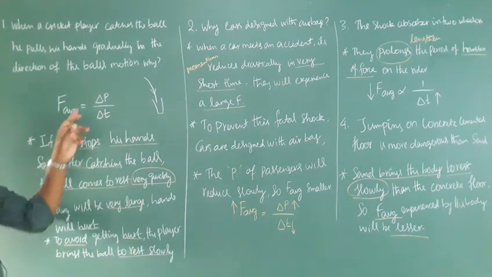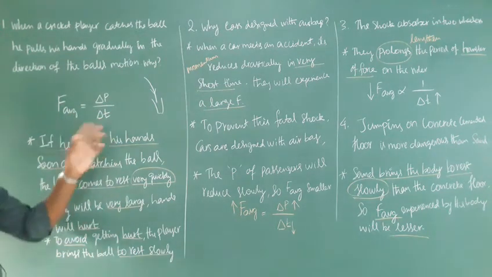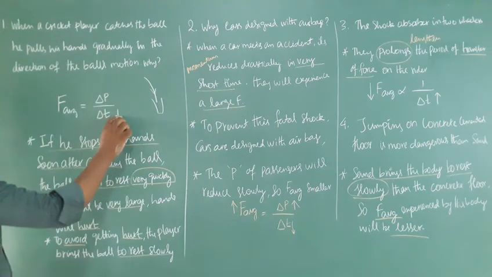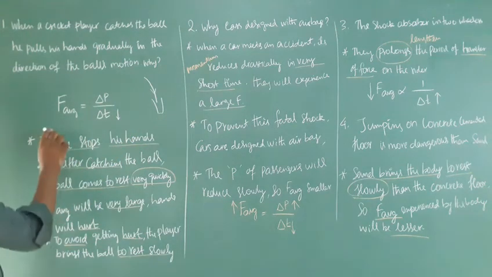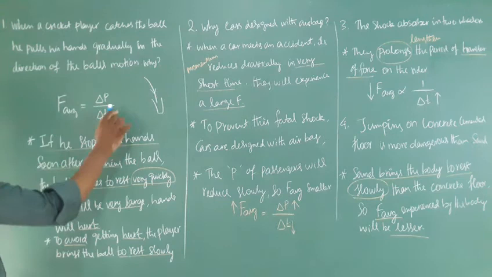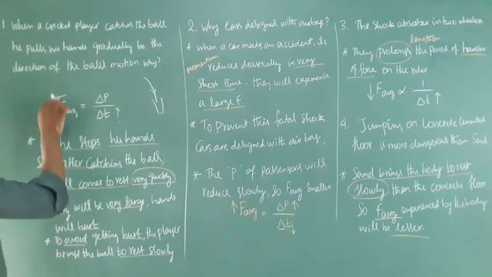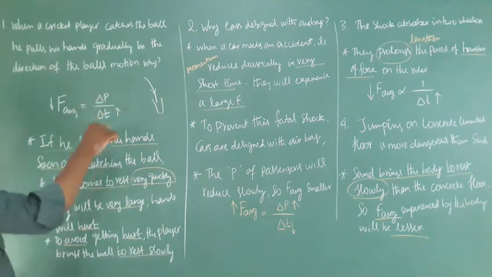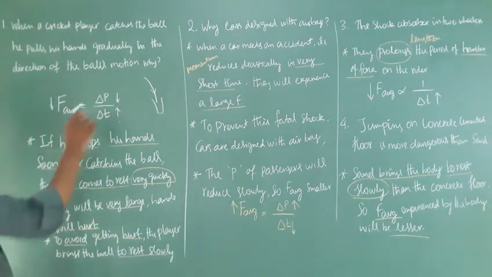So that is F average equal to delta P by delta T. This is the basic. If you increase the travel time, the average force decreases. If the average force decreases, then the momentum change is also smaller, because it's directly proportional.